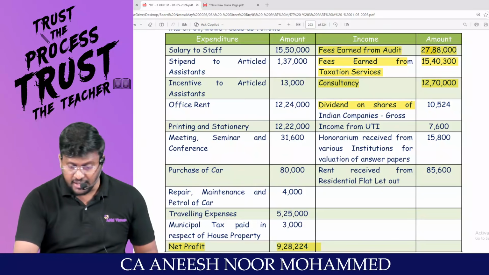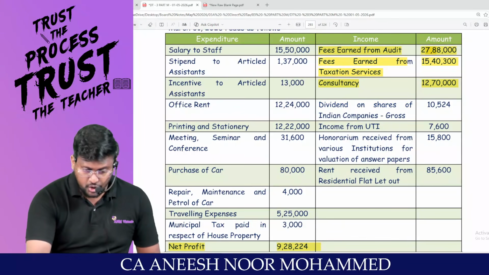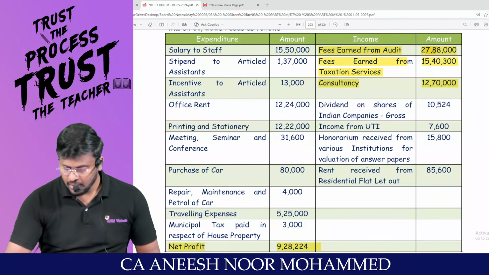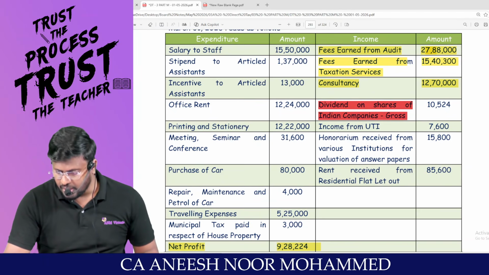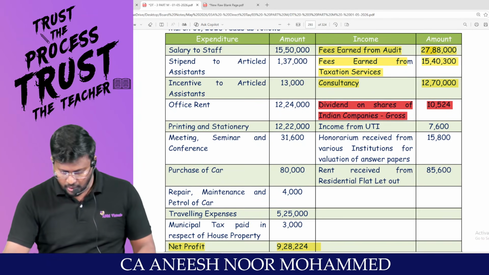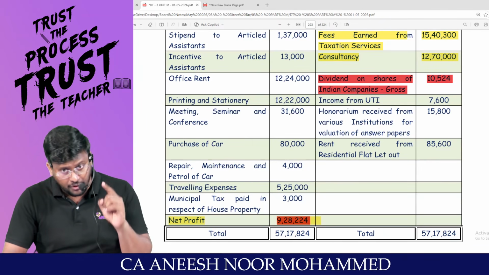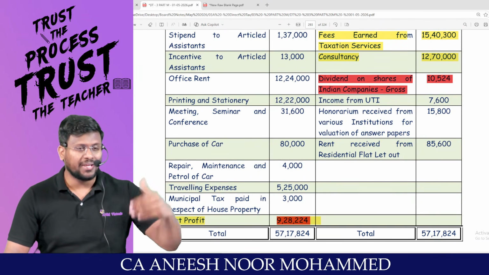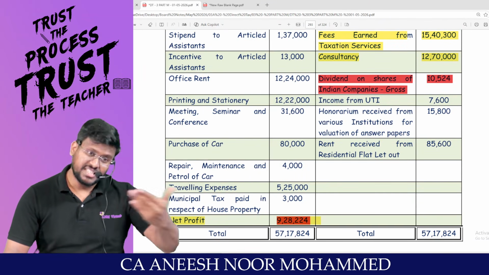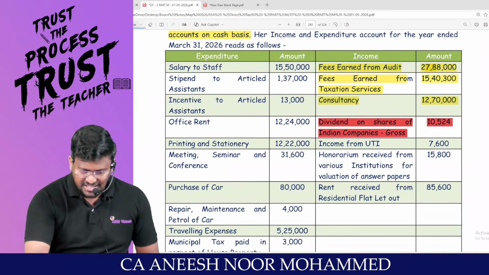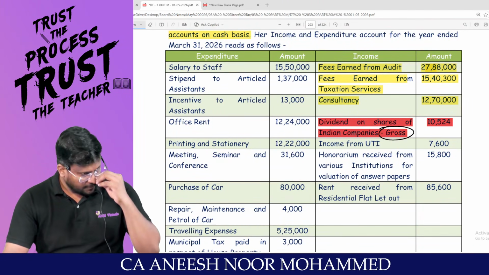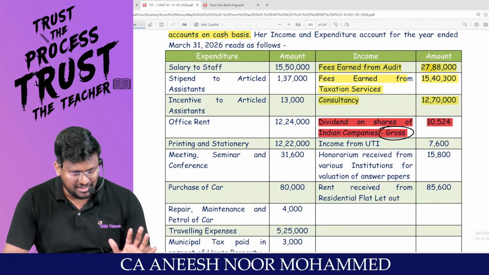Dividend on shares of Indian company. This should be taxable under the head IFOS. Since it has been credited to P&L account, net profit would have been increased. Should not be increased. Should be removed from PGBP and should be included in IFOS simultaneously. Specifically, they said that this is gross. That means this is not after TDS.